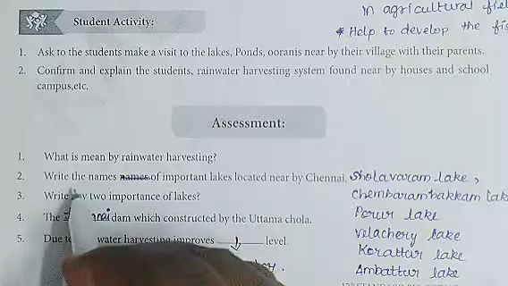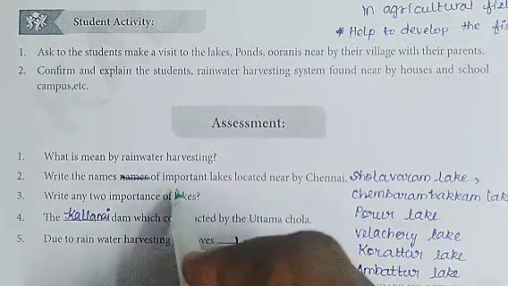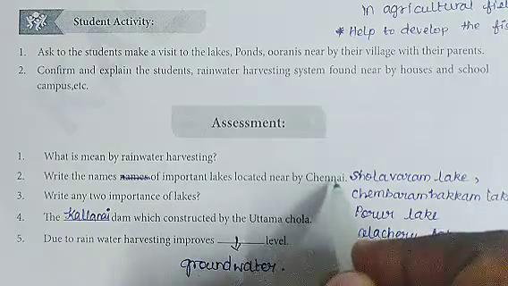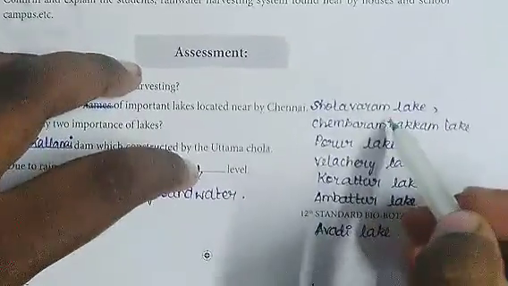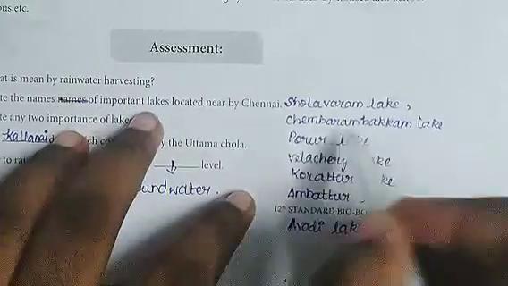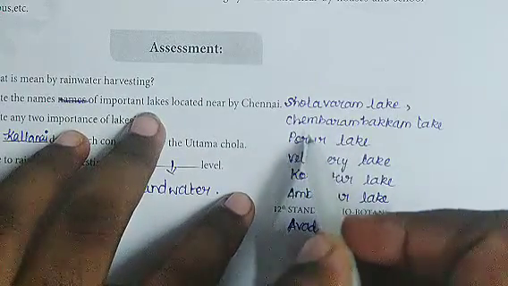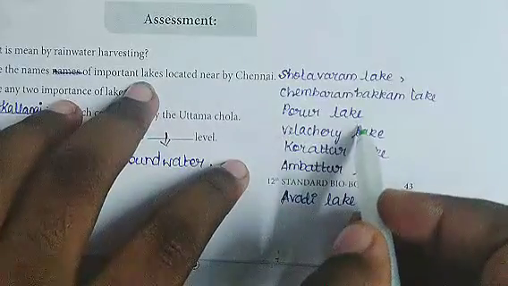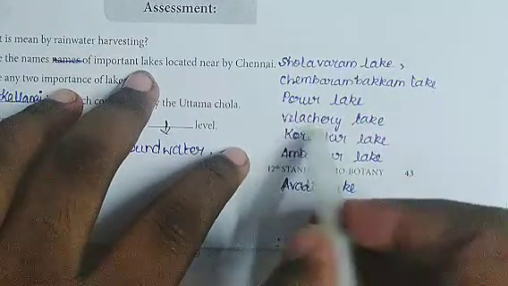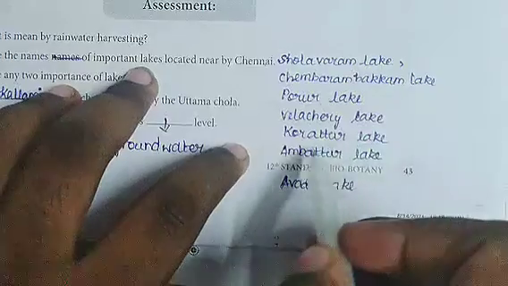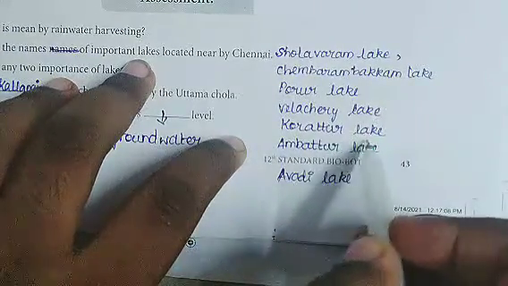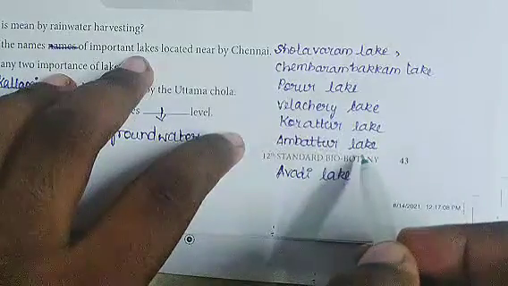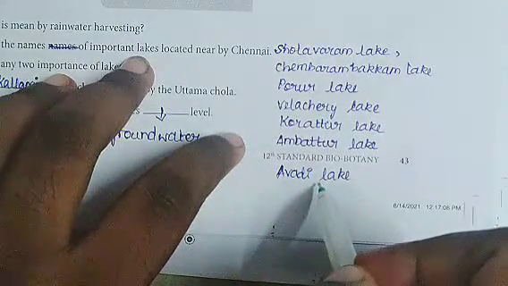Next, second question, write the names of important lakes located nearby Chennai. So the answers are: Solavaram Lake, second Chembarambakkam Lake, third Porur Lake, fourth Velicheri Lake, fifth Koratur Lake, sixth Ambattur Lake, seventh Avadi Lake.